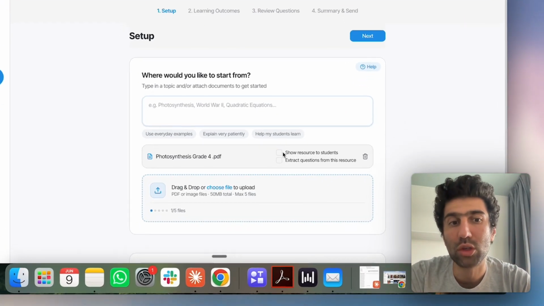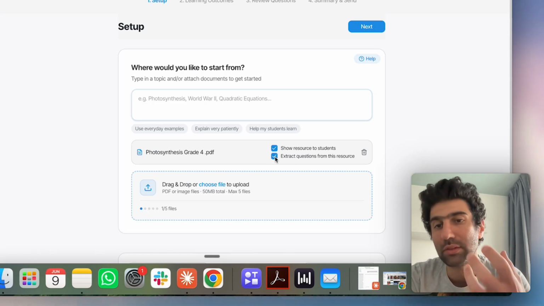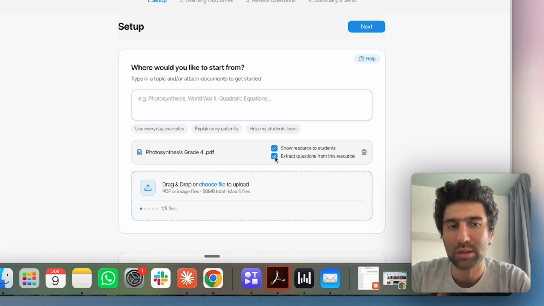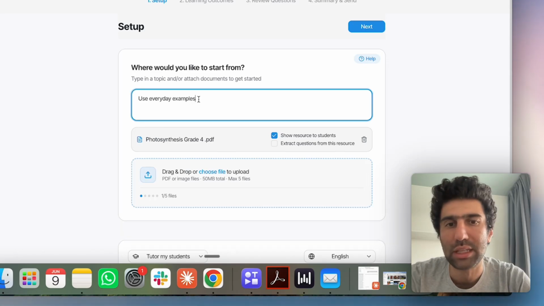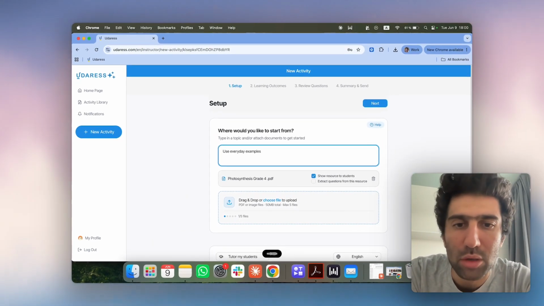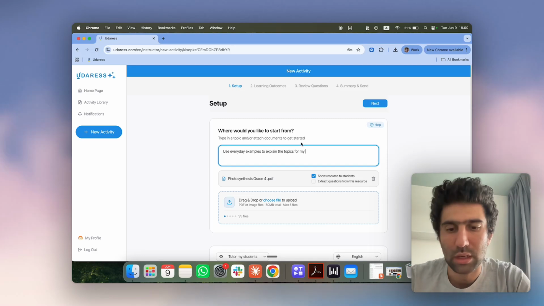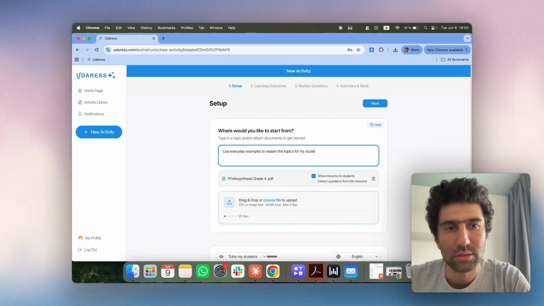I can also choose to show the resource to my students or to extract specific questions from this resource in case it was a quiz or an exam. I can also give more guidance to the AI, like for example, use everyday examples to explain the topics for my students. For example, I can type this here.